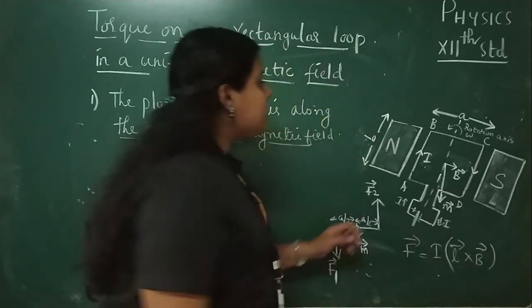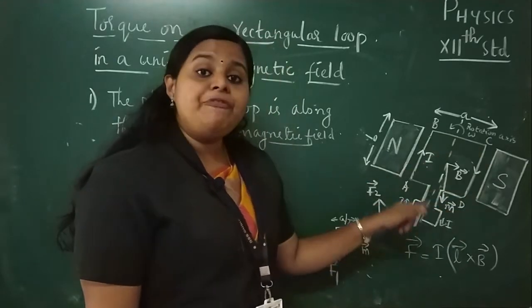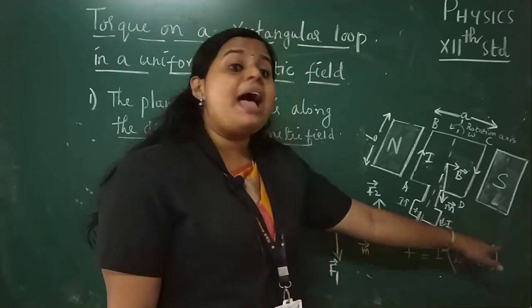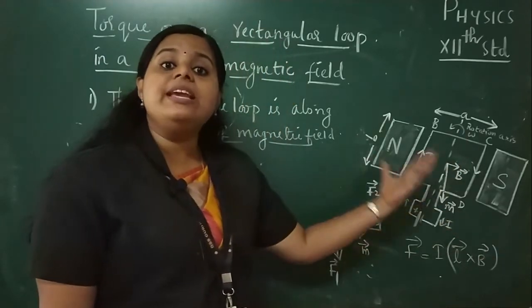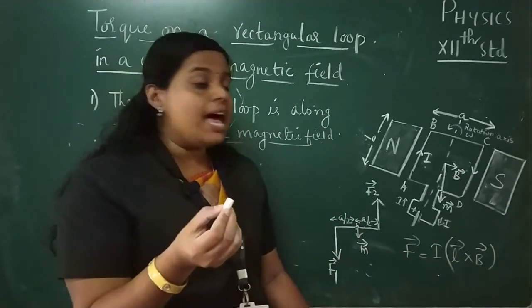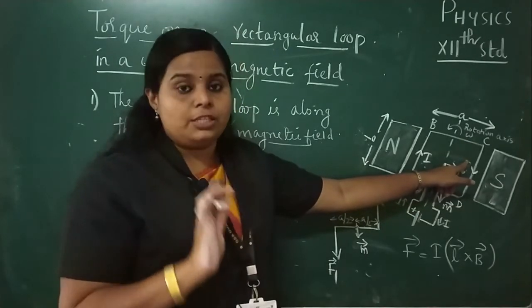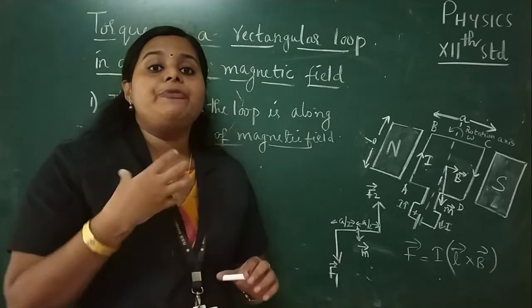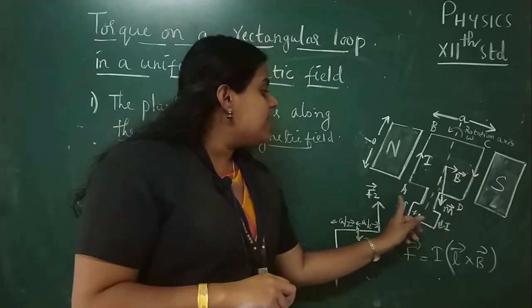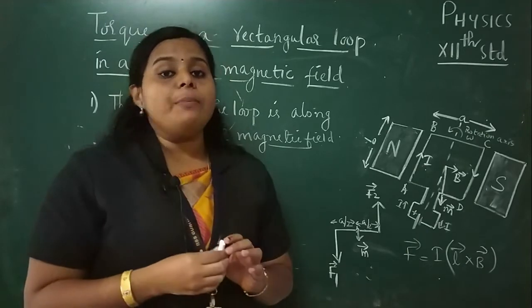Right? So here in this case, the arms BC and AD are parallel to the magnetic field. If BC and AD are parallel to the magnetic field B, then the angle between the magnetic field and these two lengths will be 0. If it is 0, what about L cross B? L cross B is LB sin theta, and if the angle is 0, then sin theta will be sin 0 and the result will be 0. So from this it is very clear that the field exerts no force on the two arms BC and AD. Why? Because these two arms are parallel to the uniform magnetic field.